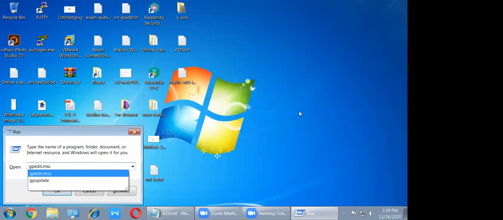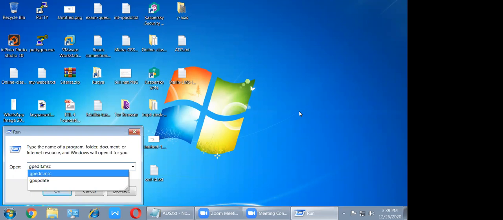Enter. Elaborate this one: what does GP mean? GP means group policy, the group policy editor.